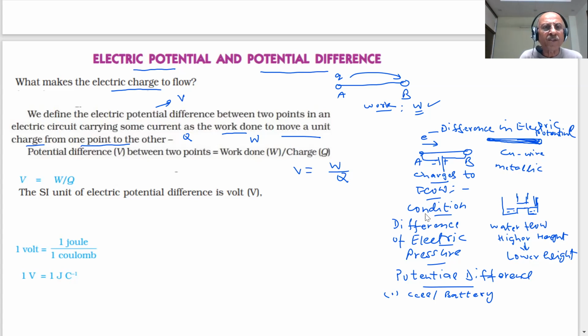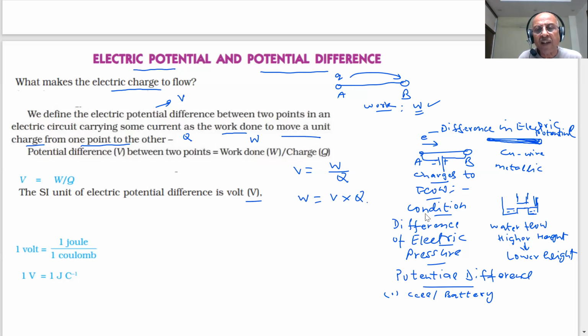So we can write, the electric potential difference between 2 points in an electric circuit carrying some current is the work done to move a unit charge from one point to another. Is it clear? V is equal to W by Q. And the SI unit of electric potential difference is volt. We represent it by V. We can also write W is equal to V into Q, where V is in volts, Q is the charge in coulombs, and W is the work done in joules.